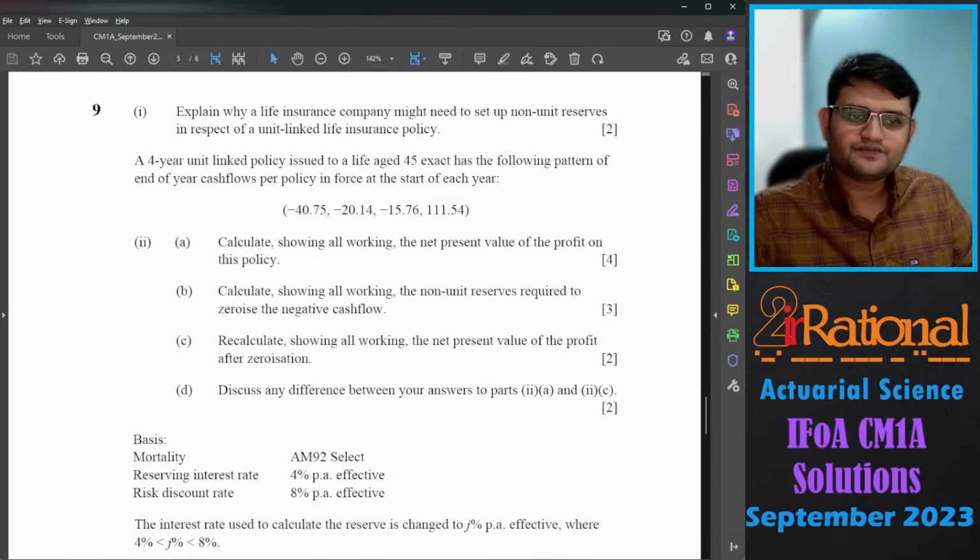Question number 9. First part. Explain why the life insurance company might need to set up non-unit reserves in respect of a unit-linked life insurance policy.